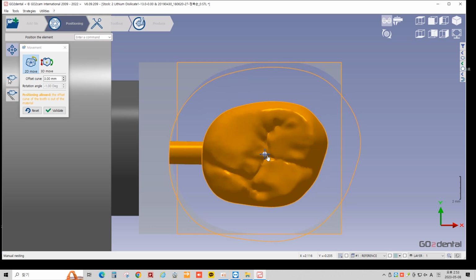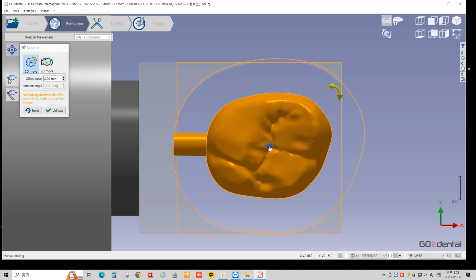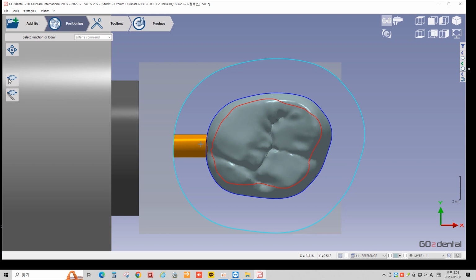To move to different location, click at the blue dot in the center of block and drag. Click Validate to confirm nesting.